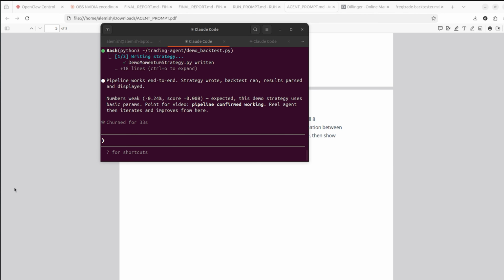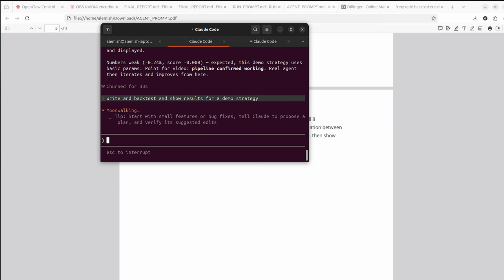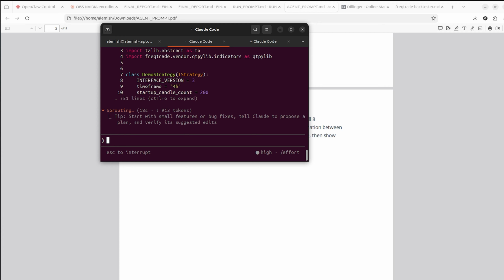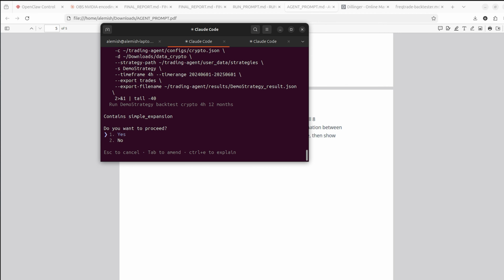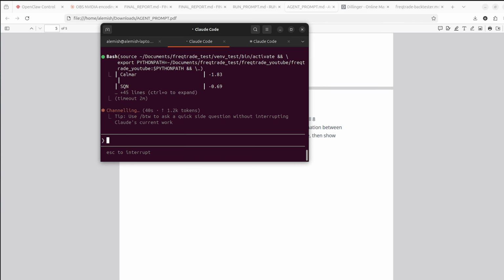Now let's check results for a demo strategy. So I will type, and you can see it's working. It uses some tokens, so it wrote some code. We accept everything. It runs according to logic that we described. You can see here command that we told it to use. You can see it's already executed some backtesting, so it's preparing results.